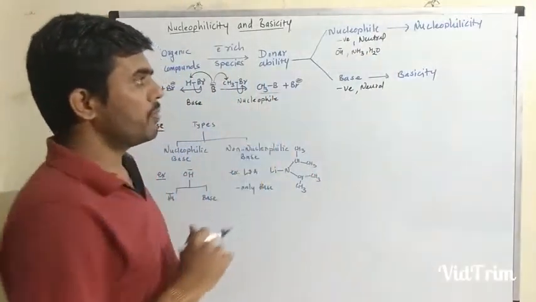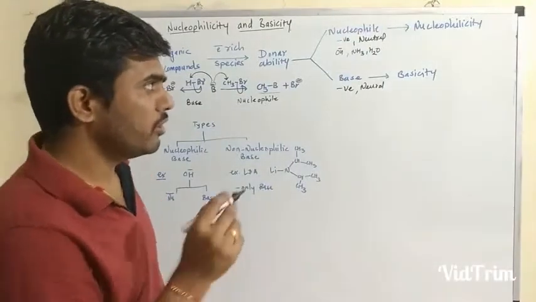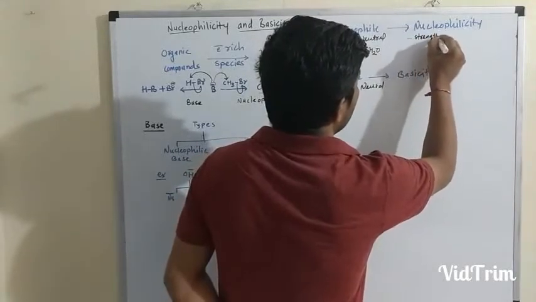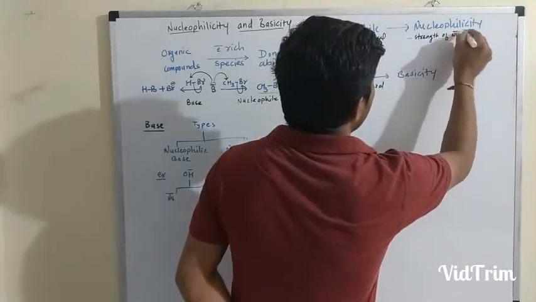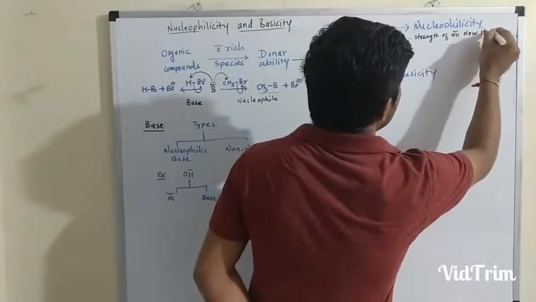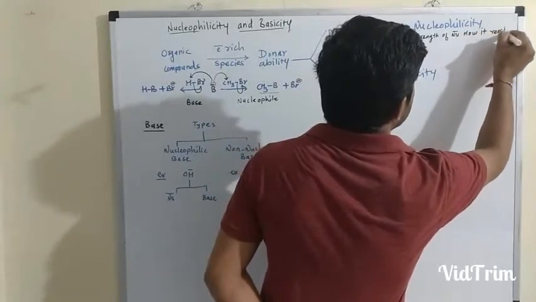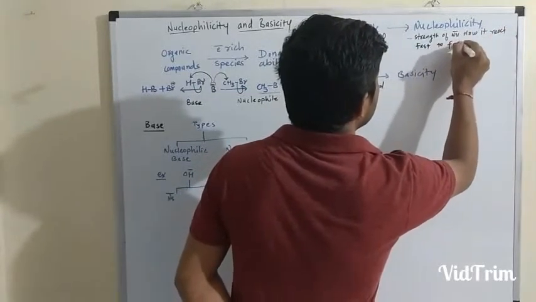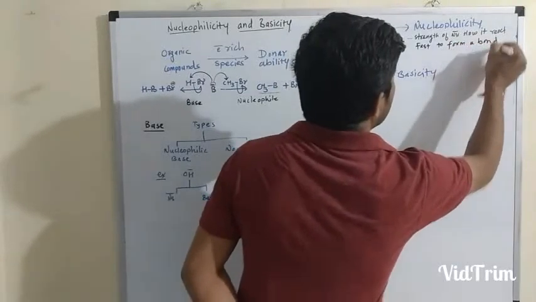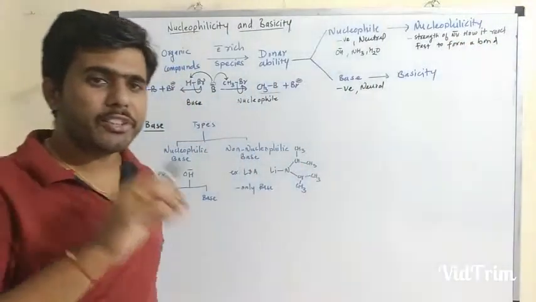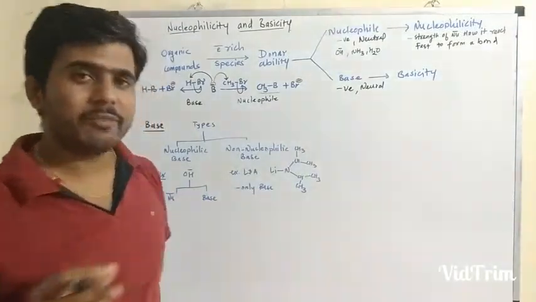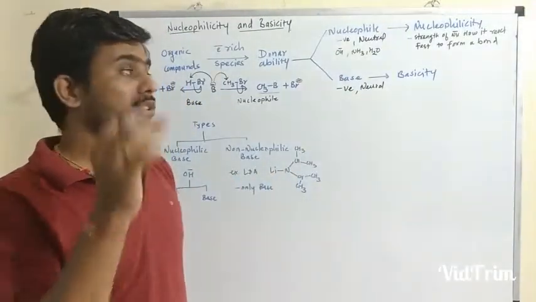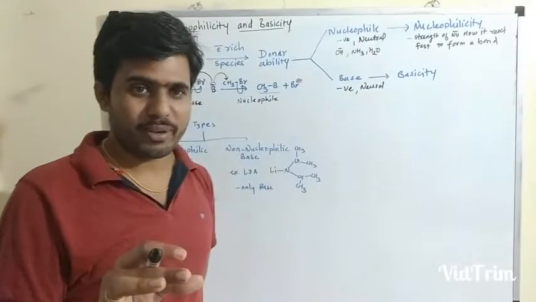So what are nucleophilicity and basicity? Nucleophilicity is the strength of a nucleophile, how fast it reacts to form a bond. So it is related to the kinetic rate. Nucleophilicity totally depends upon the rate of the nucleophile.